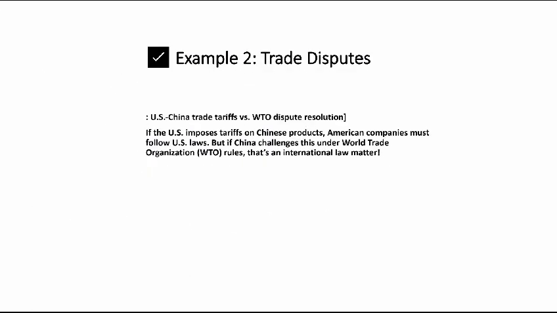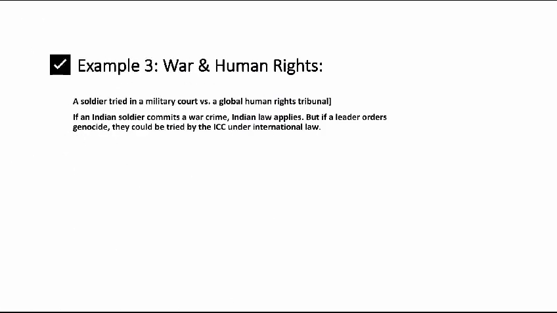Example 2: Trade disputes. U.S.-China trade tariffs versus WTO dispute resolution. If the U.S. imposes tariffs on Chinese products, American companies must follow U.S. laws. But if China challenges this under World Trade Organization, WTO rules, that's an international law matter.